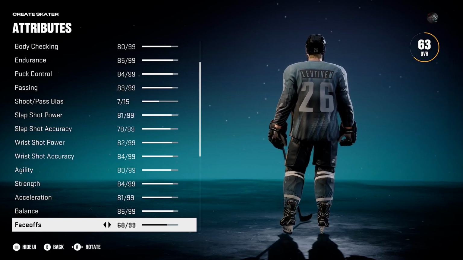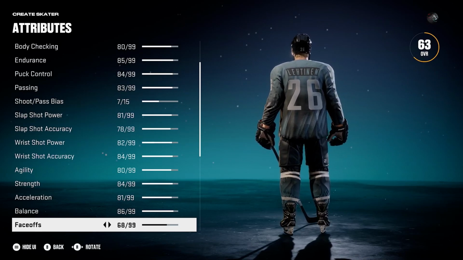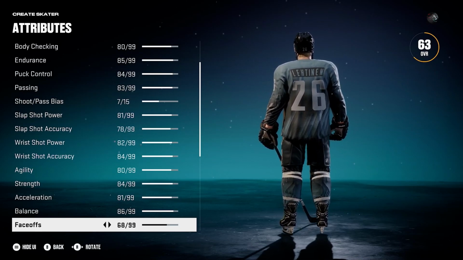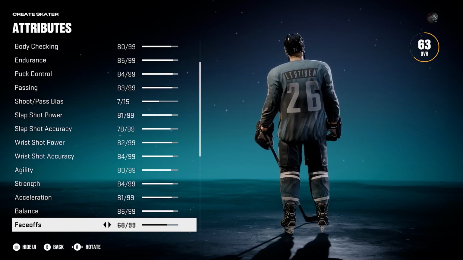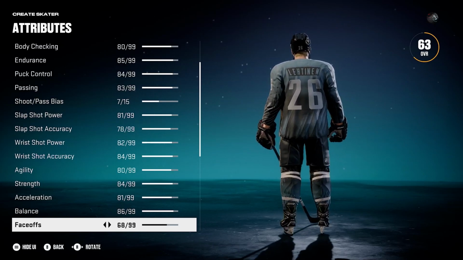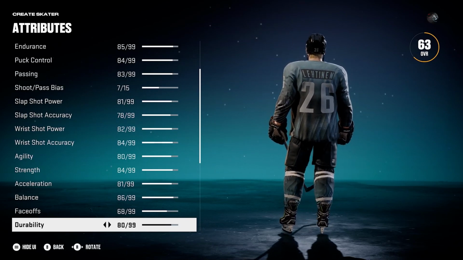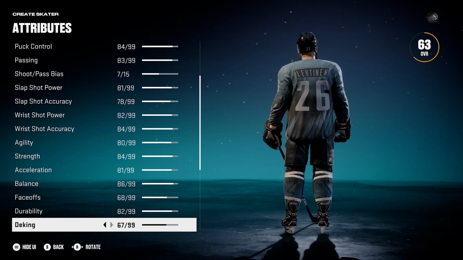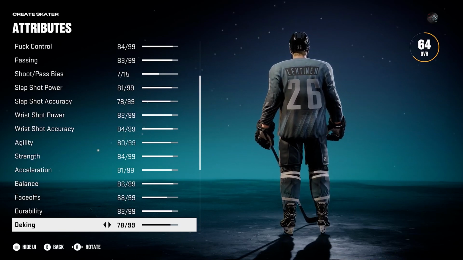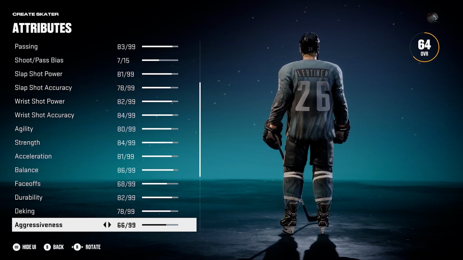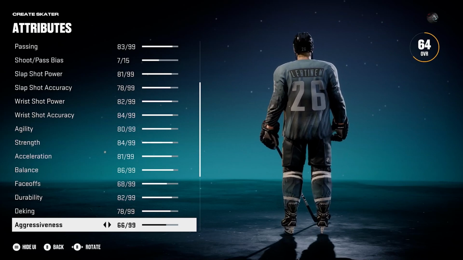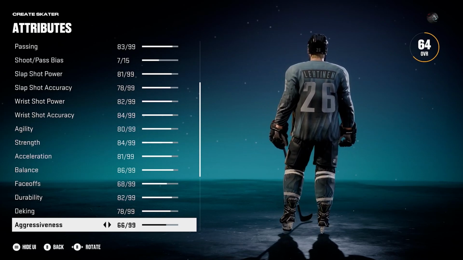For forwards like Jere Lehtinen, who was not a face-off guy, it gives him like a 60 to 68 sometimes. But for wingers that actually took face-offs, sometimes it's like 70 and above. And then you get those elite face-off guys that are actual centermen getting 90 plus on the draw, which makes a ton of sense. So hypothetically, if I do this for my entire roster build, which I'm likely going to do, it should be really interesting to see how it simulates in franchise mode this year,